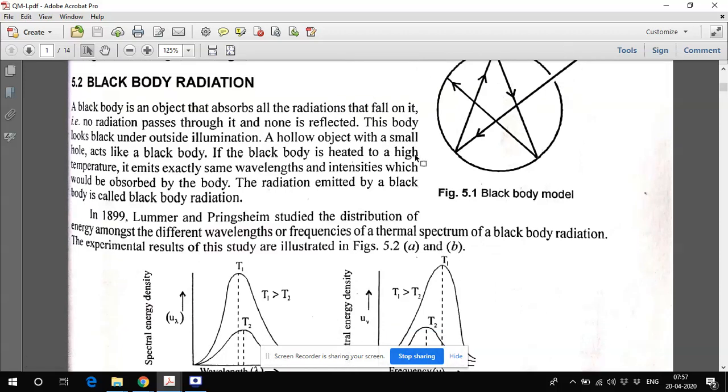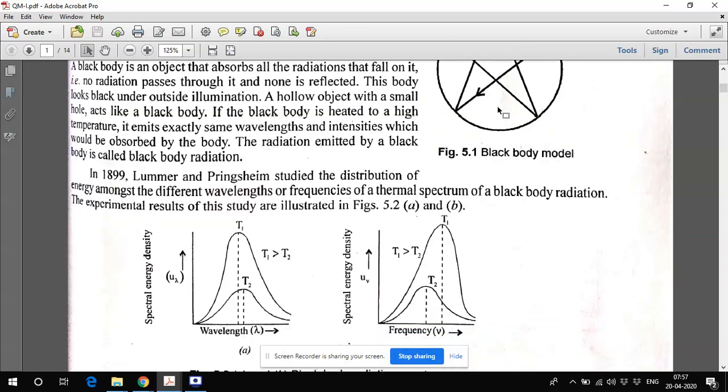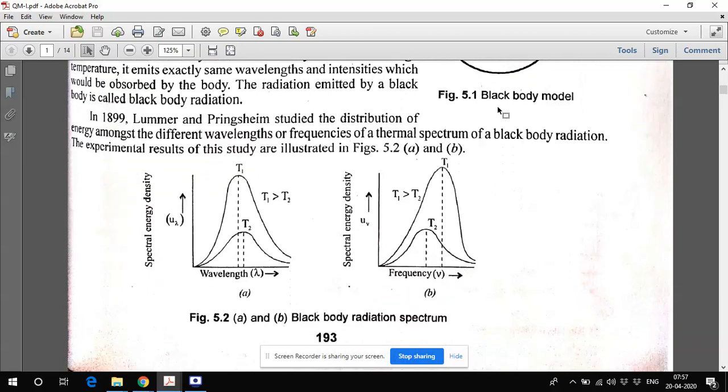It means no light will be reflected from this particular body. Once the radiation pattern of this black body has been taken, the thermal spectrum of this black body radiation was found in this way. If we are plotting against wavelength, and we increase the temperature, T1 greater than T2, then there is a wavelength shift to the lesser side. It means the wavelength shift is towards the lower side. In terms of frequency, the frequency shift is towards the higher side if the temperature is more.